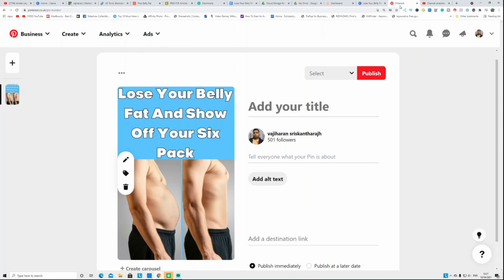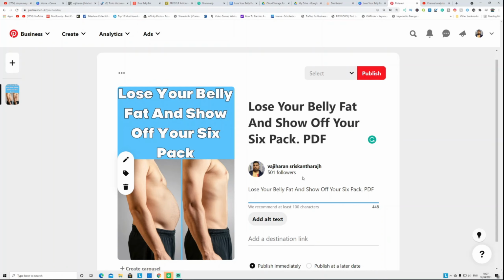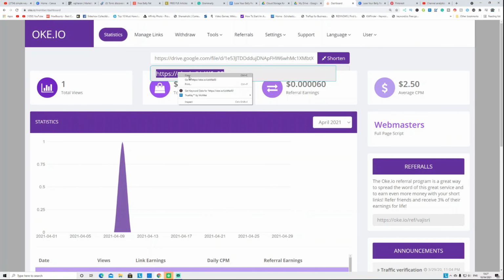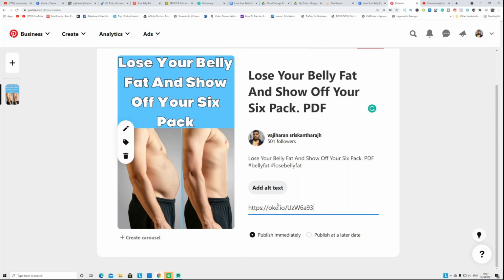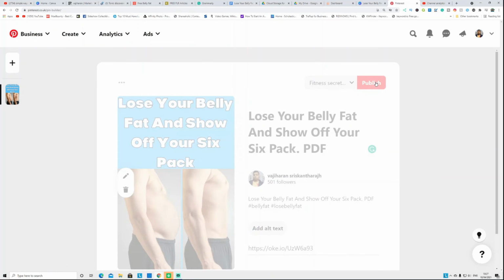You have to understand that. You have to promote this, you're going to give some value. So you paste that and you say PDF, so the people can download that PDF and read. Then you copy exactly the same thing and put it in the description. After that you put some hashtags like belly fat, something like that. On the destination link, you have to add this shortened link. Copy this, add it here, and select the board. I already have a fitness board.